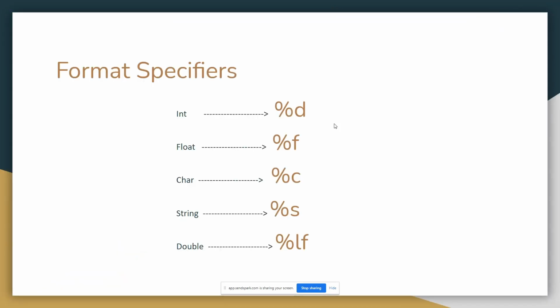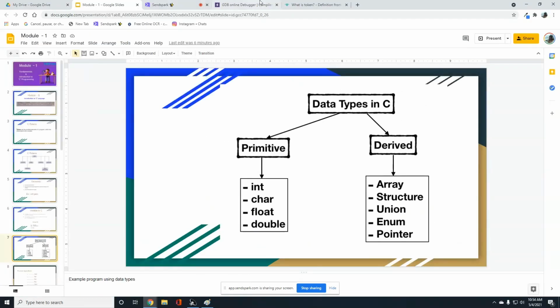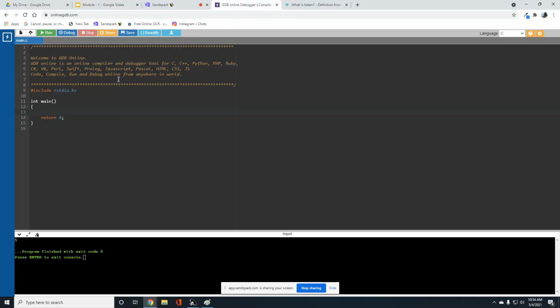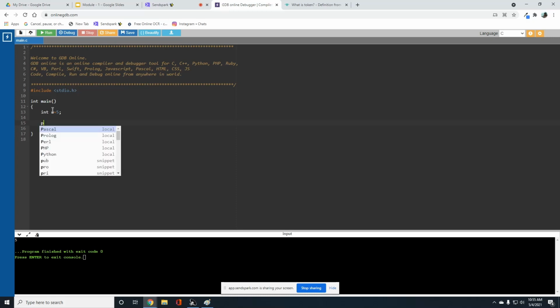Next topic, format specifier. Before this, I want to show you an example. Here I'm using an online C compiler, online GDB. Now I'm going to declare a few variables with different data types. So I want integer data type. Here for integer, I created a variable a and assigned the value 5. So I'm trying to print that value.